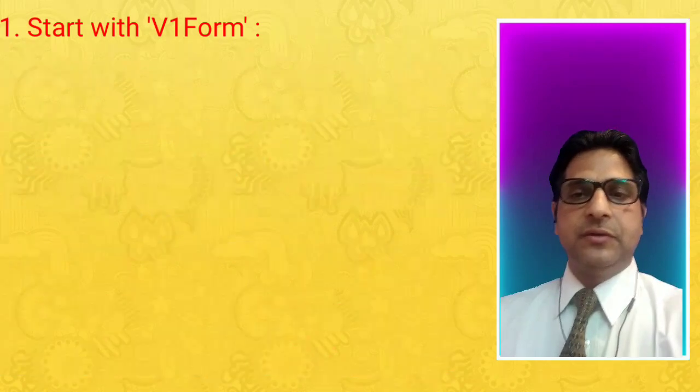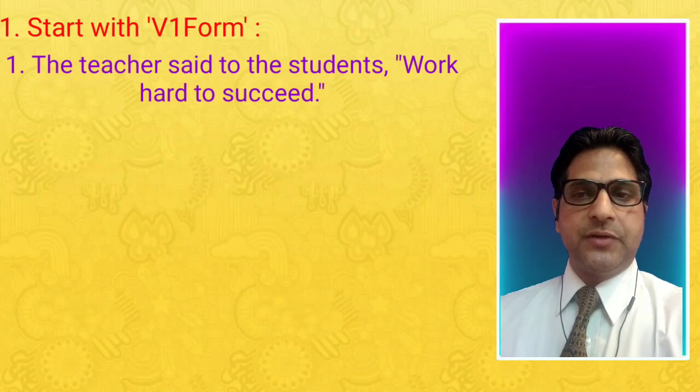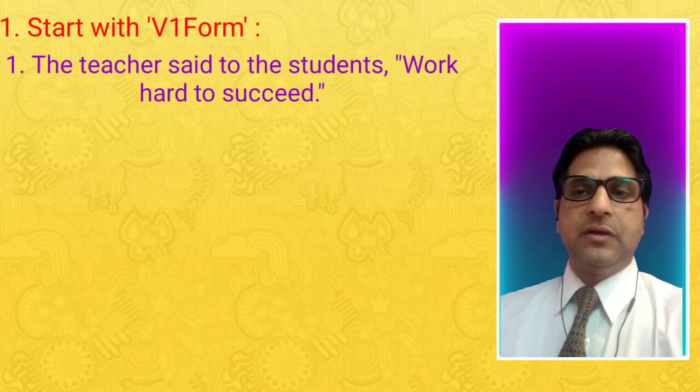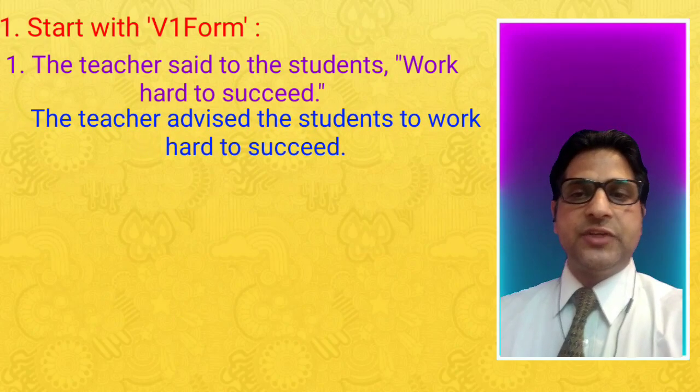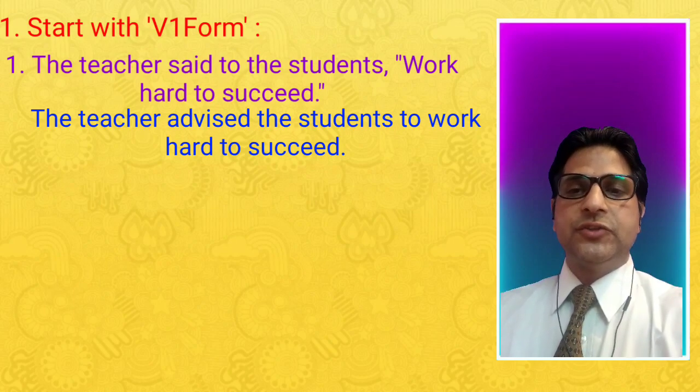For example, the teacher said to the students, work hard to succeed. Now the teacher gives advice about success. The teacher advised the students; said to changes into advised, and to is used to join the sentences. The teacher advised the students to work hard to succeed.